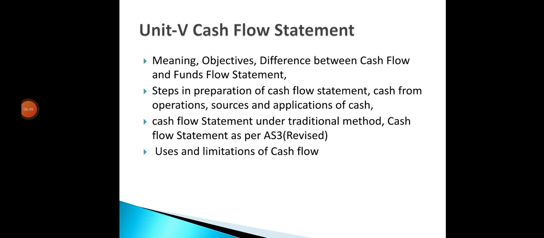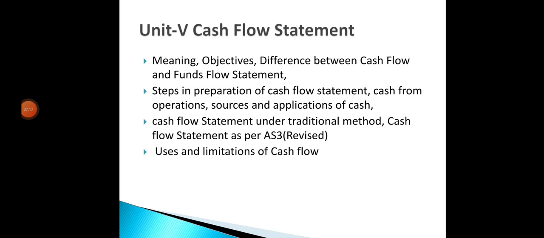The next and last unit, unit 5, is Cash Flow Statement. In this unit we are going to learn the meaning of cash flow statement, objectives of cash flow statement and differences between cash flow and fund flow statement. Then the steps in the preparation of cash flow statement, calculation of cash from operations, sources and applications of cash.